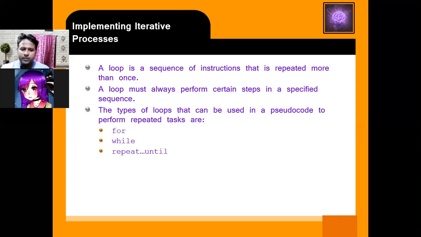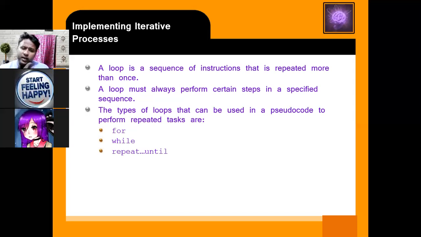Fixed loop means where the number of repetitions is known. Suppose I am giving a task that you have to retrieve all the numbers from 1 to 10.